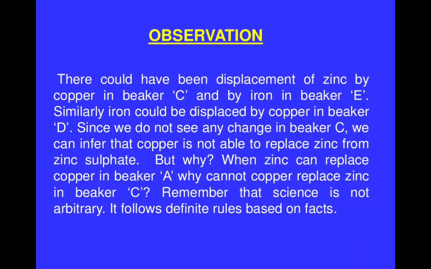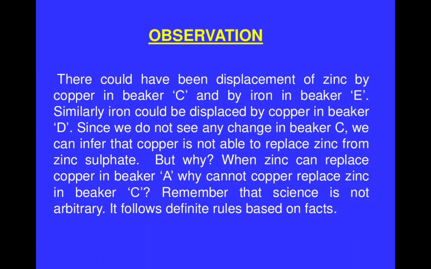Now there could have been displacement of zinc by copper in beaker C and by iron in beaker E. Similarly, iron could be displaced by copper in beaker D. Since we do not see any change in beaker C, we can infer that copper is not able to replace zinc from the zinc sulfate. But why? Because copper is less reactive than zinc, that's why it will not displace zinc. When zinc can replace copper in beaker A, why cannot copper replace zinc in beaker C?